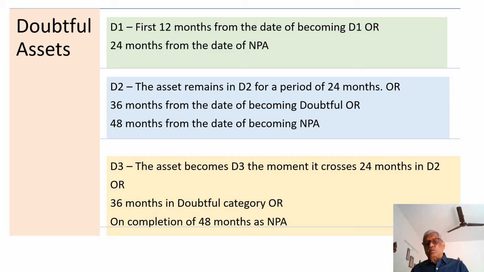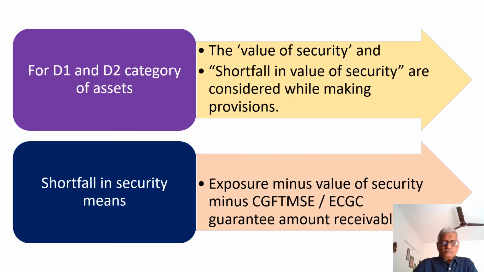Now let us understand how to make a provision for doubtful assets D1 and D2. Let us understand what is meant by the value of security and the shortfall in security. We are now not discussing the D3 category, we are discussing only D1 and D2. I have told you in my last video that in D1 and D2, the value of the security available is also considered while making the amount of provision.